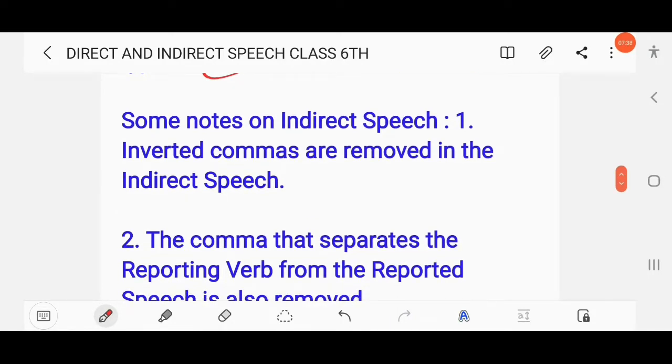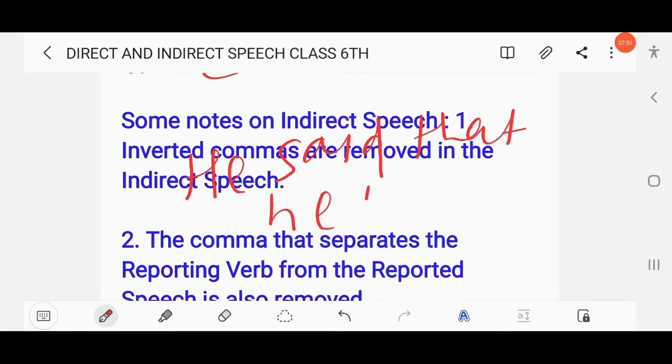Inverted commas are removed in the indirect speech. Right? We don't use inverted commas. He said that he played cricket, right? He said that he played cricket. So here we don't use a comma. The first point you have to remember: inverted commas are removed in the indirect speech.